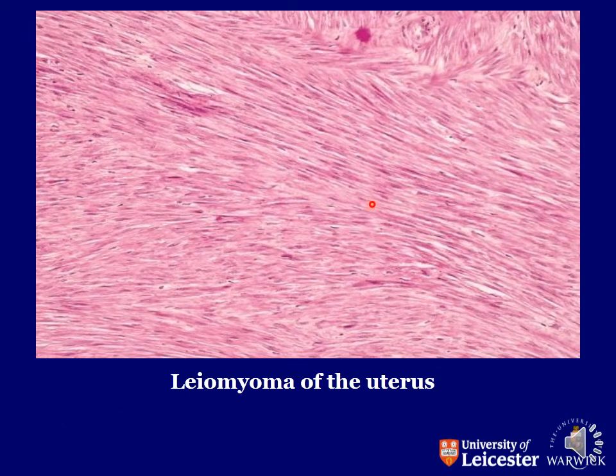This is a tumor, my dear students, shown to you, that is a benign tumor, and it is leiomyoma, that is arising from the smooth muscles of the uterus, and these are the benign tumors. So they are named as leiomyoma.